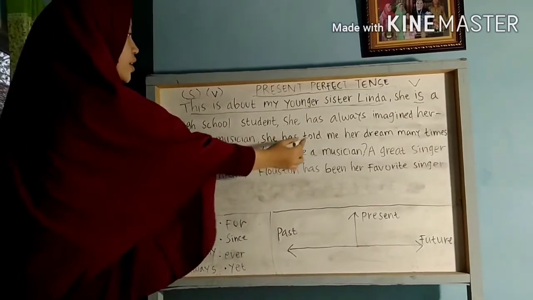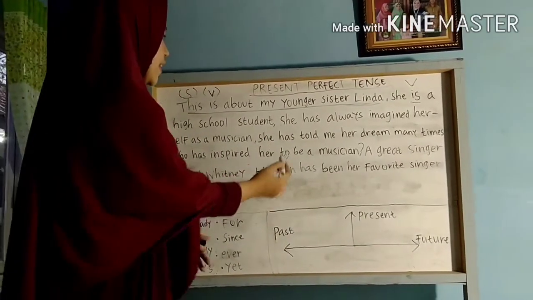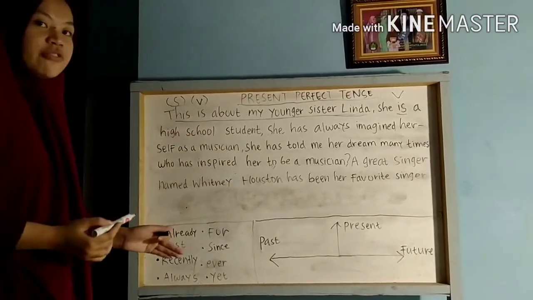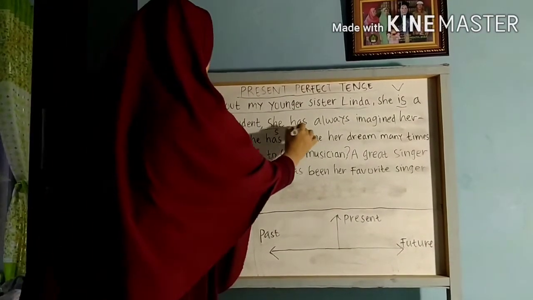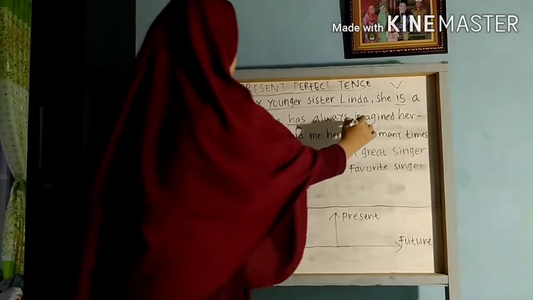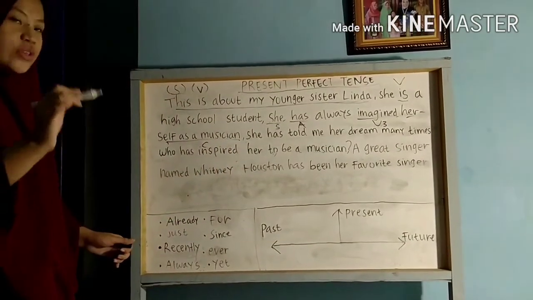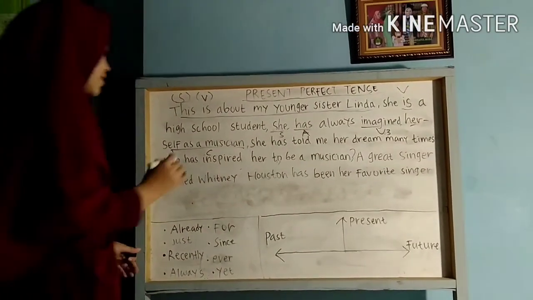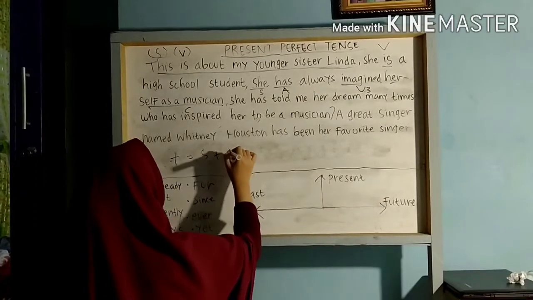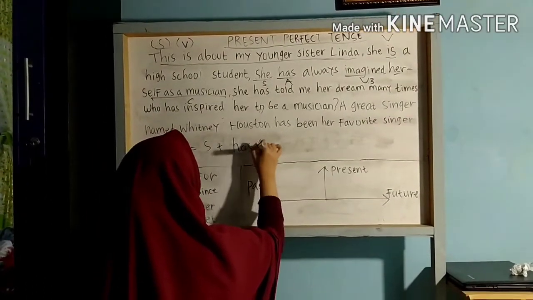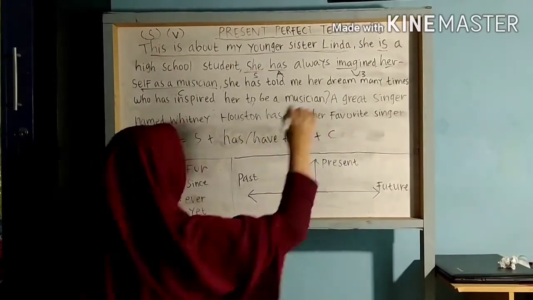And next, she has always imagined herself as a musician. What is this? This is an example of present perfect tense. Why? In here we have a subject, we have an auxiliary, and we have verb 3 and a complement. So the model of present perfect tense is subject plus has or have plus verb 3 plus complement.